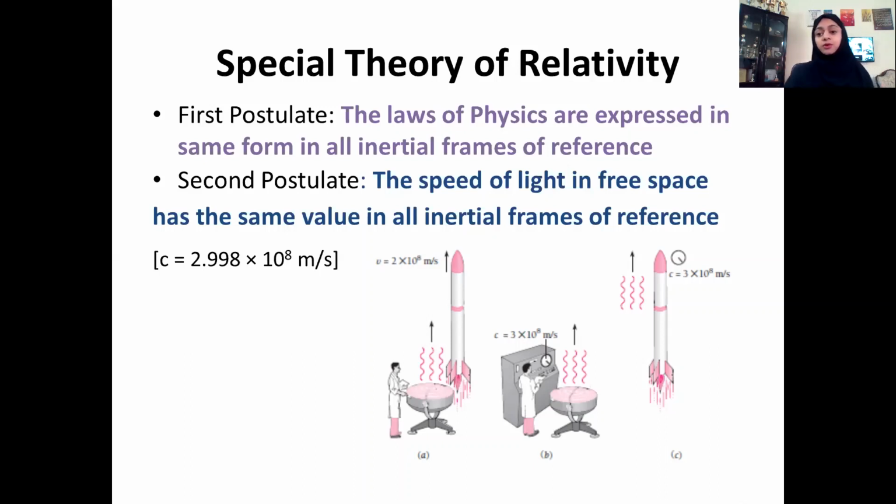I will tell one more example. For example, we have 2 light pulses. We know that now light is made of photons. Suppose we have 2 photons, A and B. They are identical. Now, if photon A is moving towards east and photon B is moving towards west, then what will be its relative velocity?